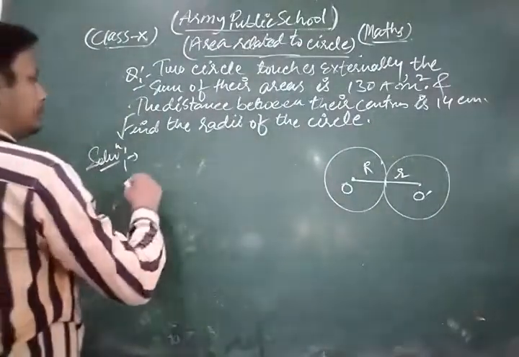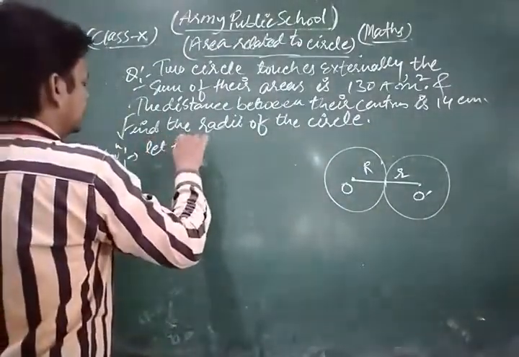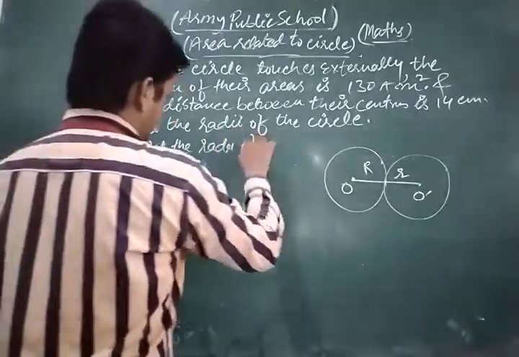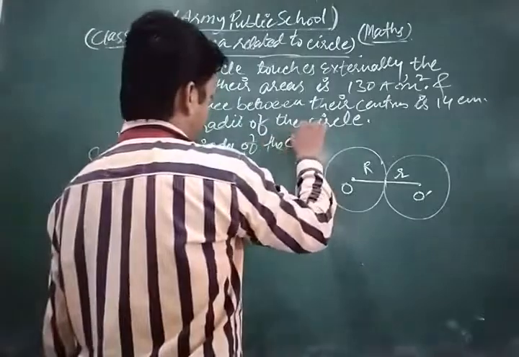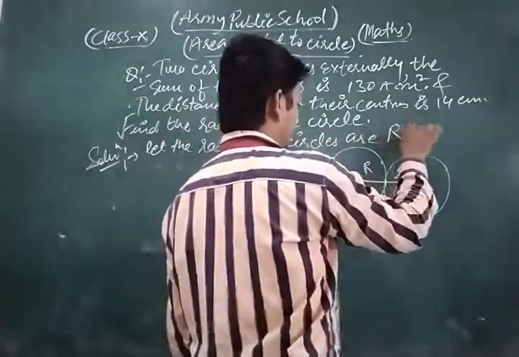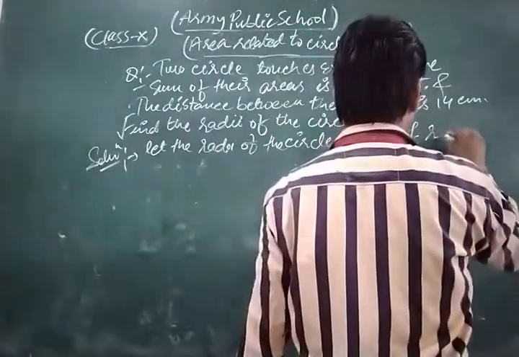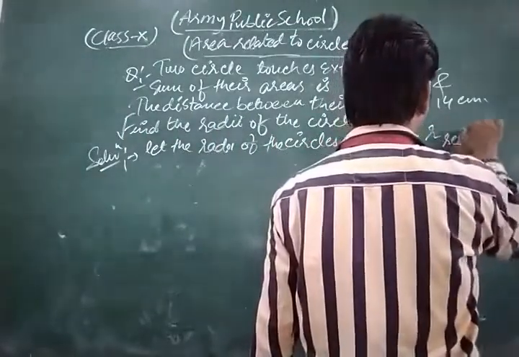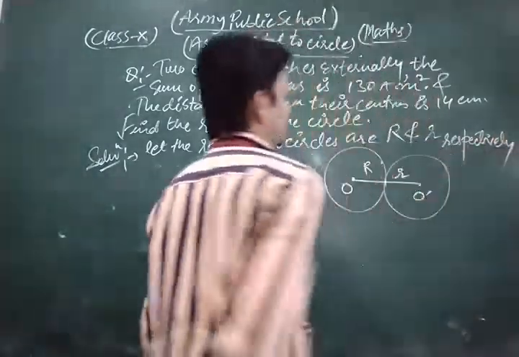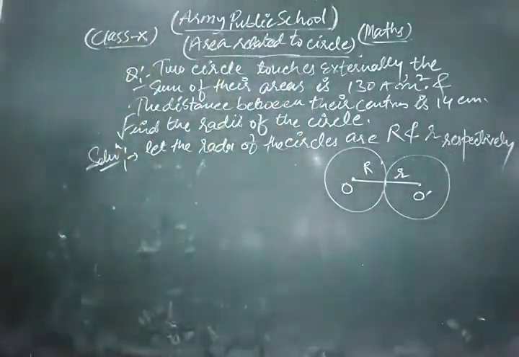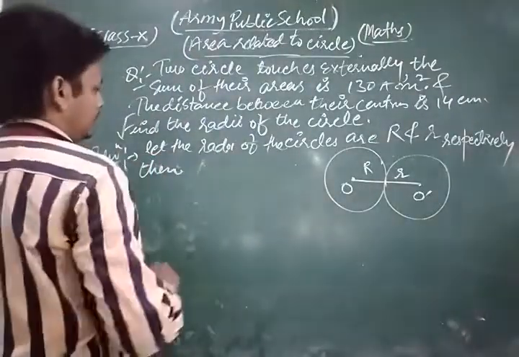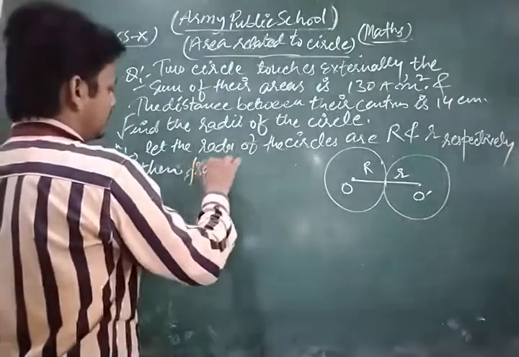Find the radii. Let the radii of the circles be capital R and small r respectively. Then from the figure,